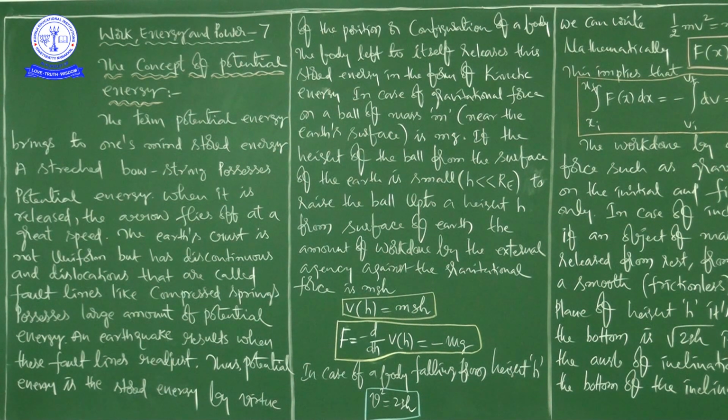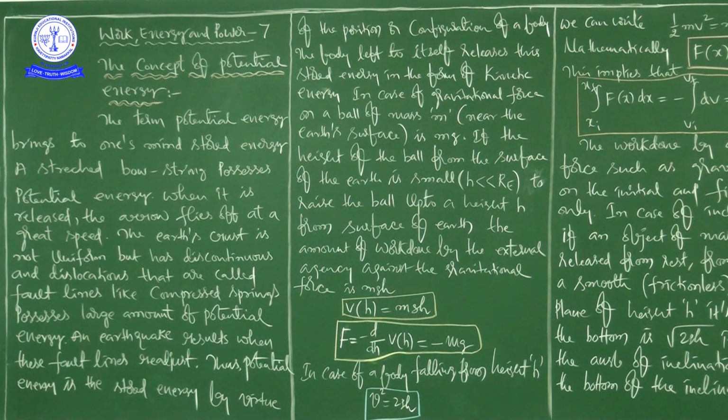If you see this example, I am going back. A stretched bowstring possesses potential energy. When the arrow is released, what will happen? The arrow flies off at a great speed. What is the reason here?